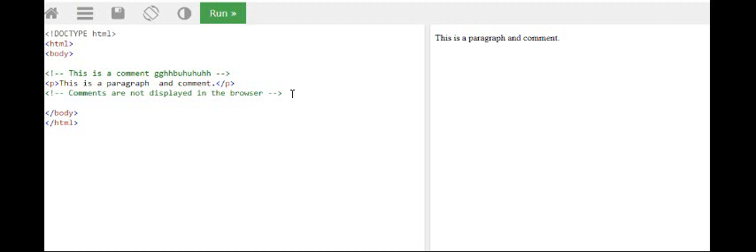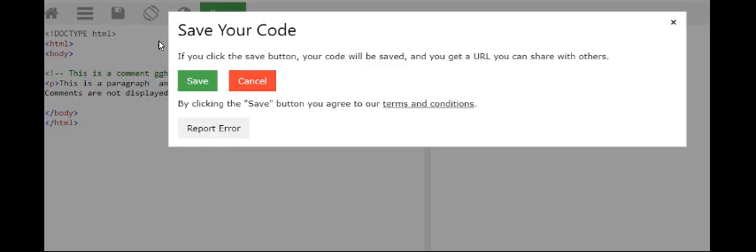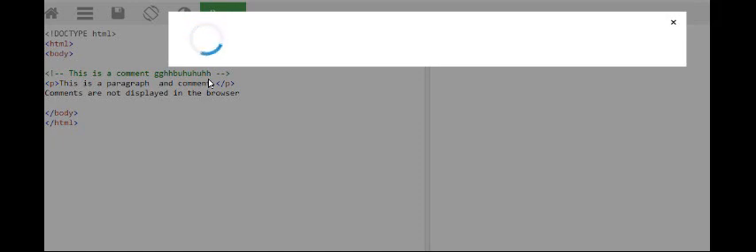Here also I am changing this one. If we want something not to be visible on the web page, you are going to use a comment. That is the main advantage of the comment.